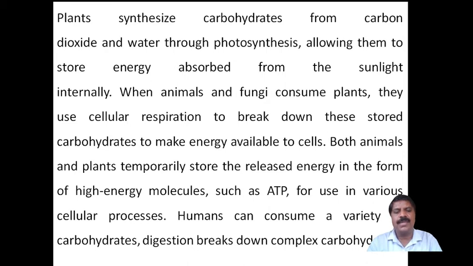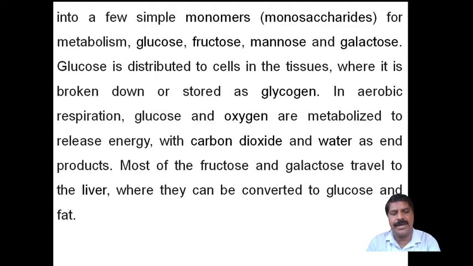Humans can consume a variety of carbohydrates. Digestion breaks down the complex carbohydrates into simple monosaccharides for metabolism: glucose, fructose, mannose, and galactose. Glucose is distributed to cells in the tissues where it is broken down or stored as glycogen.